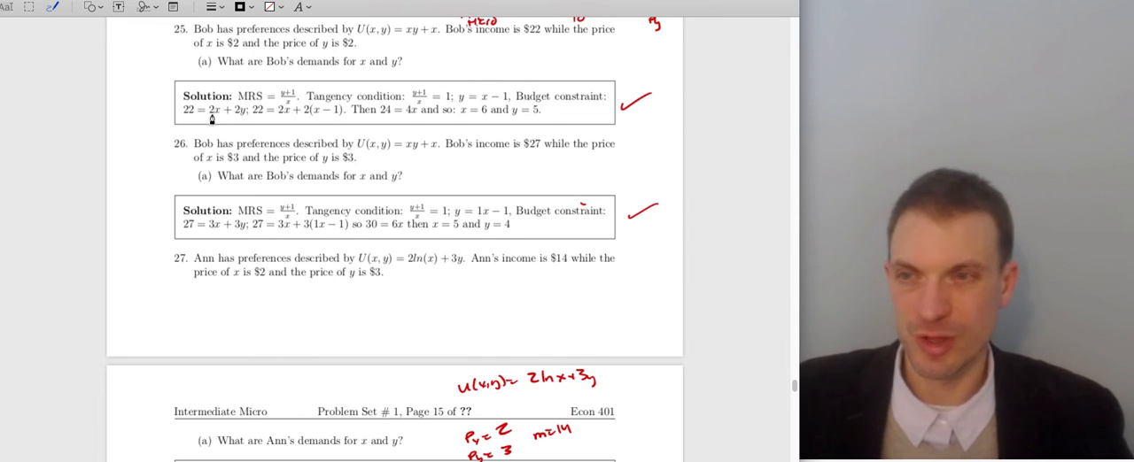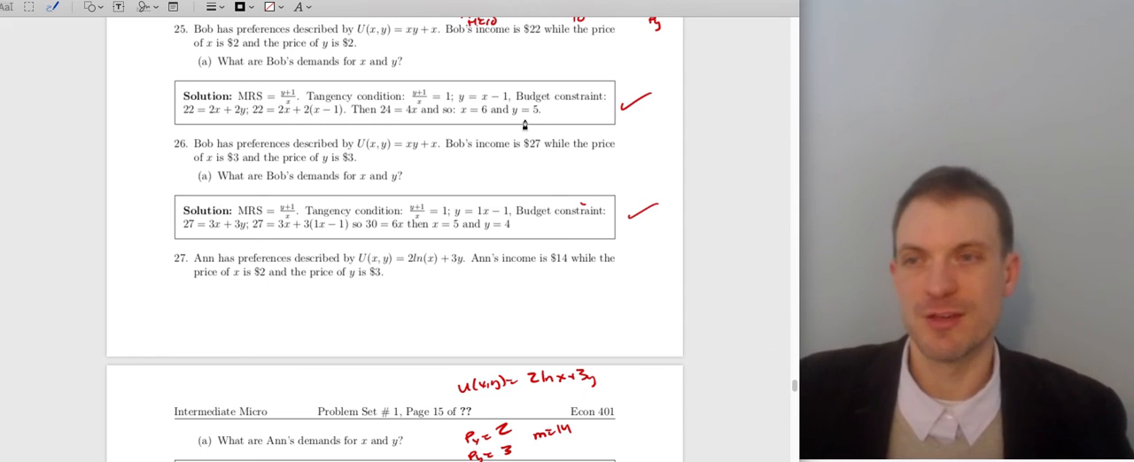Budget constraint was 22 is equal to 2x plus 2y. Let's substitute: 22 is equal to 2x plus 2 times the quantity x minus 1, replacing y. Solving, I'll have 22 is equal to 4x minus 2, or 24 is equal to 4x. So x is equal to 6, y is equal to 5.